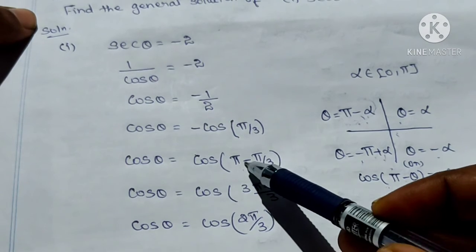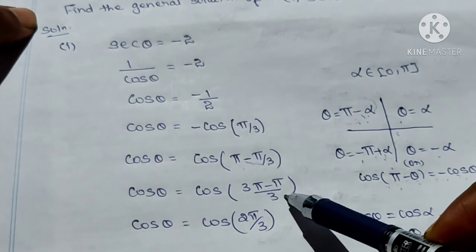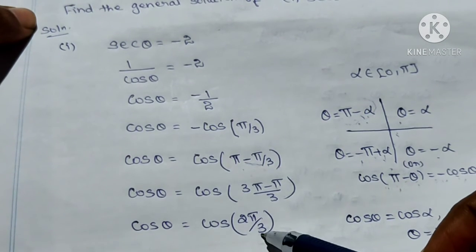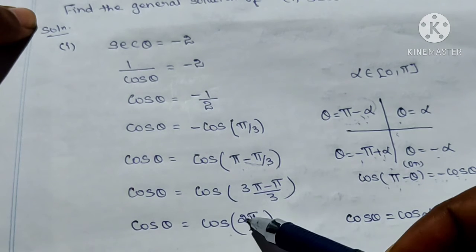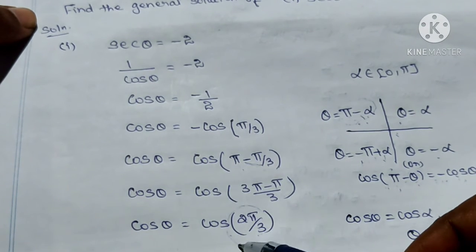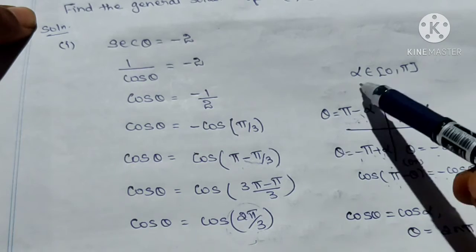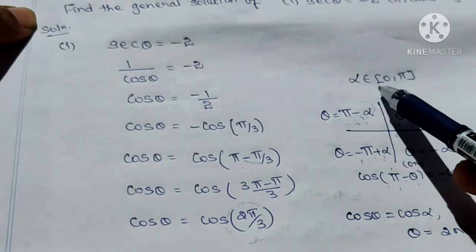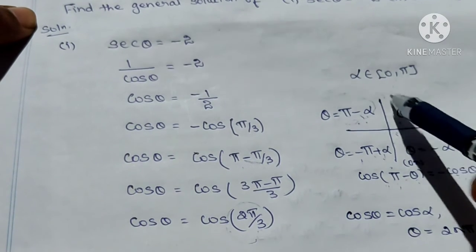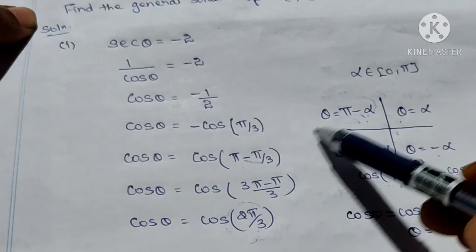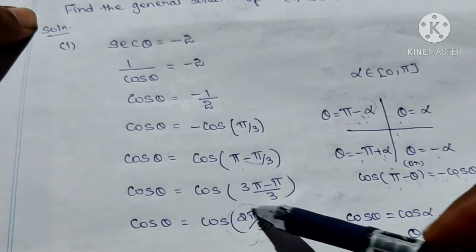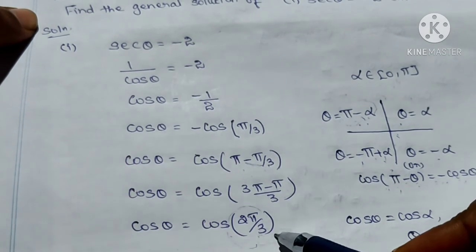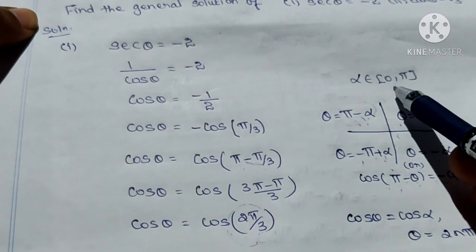Simplify the value. Find out the cross product. So, 3 pi minus pi by 3. 3 pi minus pi is 2 pi by 3. Cos 2 pi by 3. Okay. Cos theta is cos 2 pi by 3. So, this 2 pi by 3 belongs to the closed interval 0, pi. Yes. But minus pi by 3 does not belong to 0, pi. Then only you make some small adjustments. Find out the value that belongs to this principal domain. So now this 2 pi by 3 belongs to this principal domain.